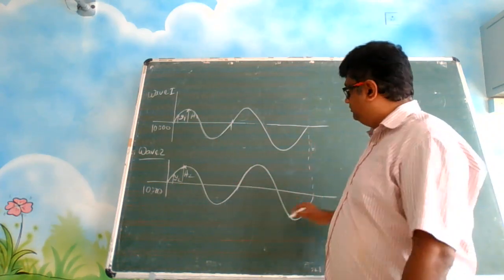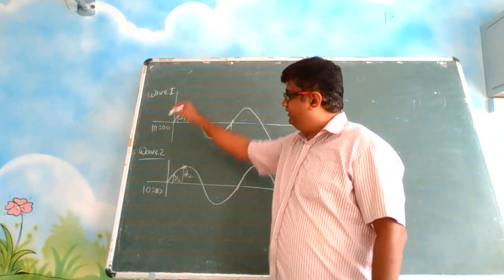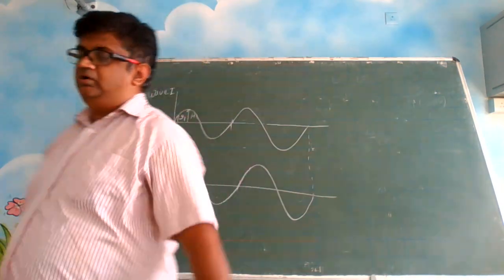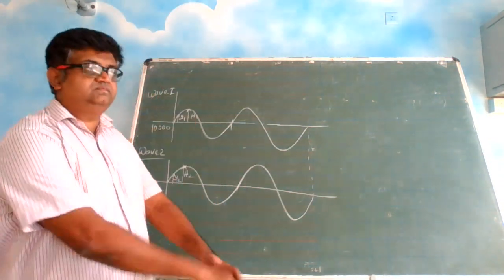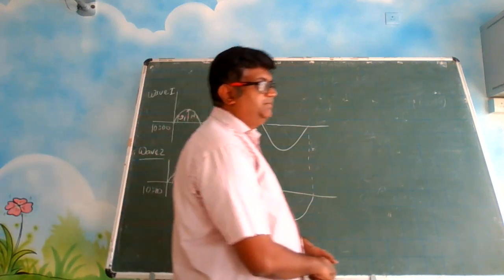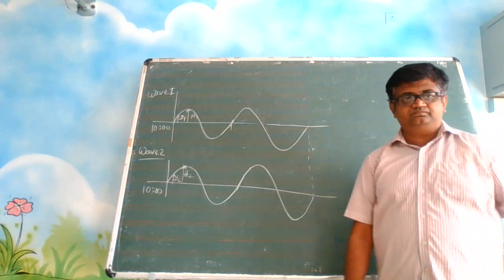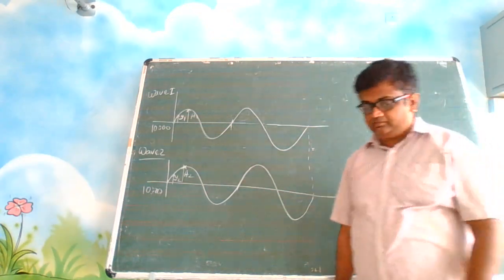They are in phase, and when this is attaining its maximum, it is also attaining its maximum. When you are adding, they combine and give maximum amplitude. What is maximum amplitude? Constructive. This is how it is happening.